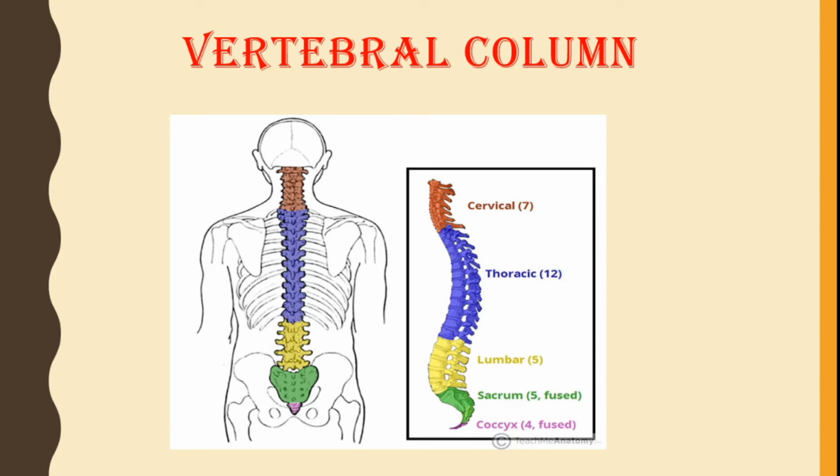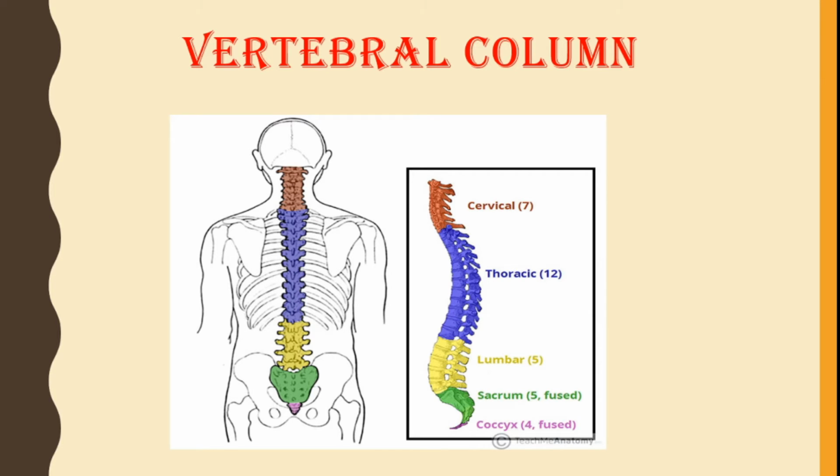Each transverse process bears on its extremity a facet of articulation with the tubercle of the ribs. The main function of the vertebral column is to protect the spinal cord. Next is lumbar, which is 5 in number, and has well developed neural spines and transverse processes which serve for attachment of powerful back muscles.